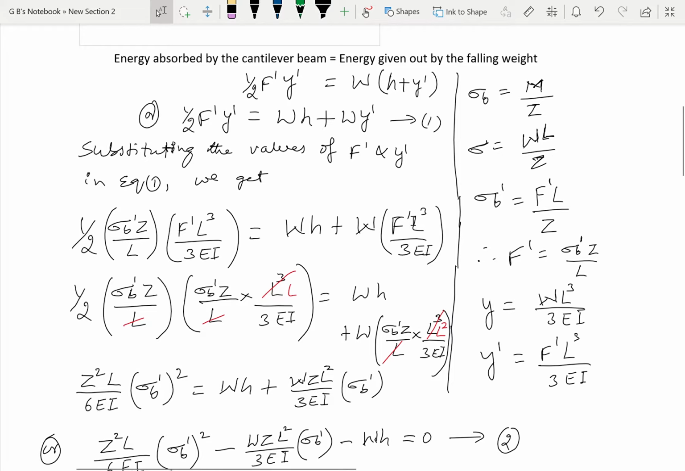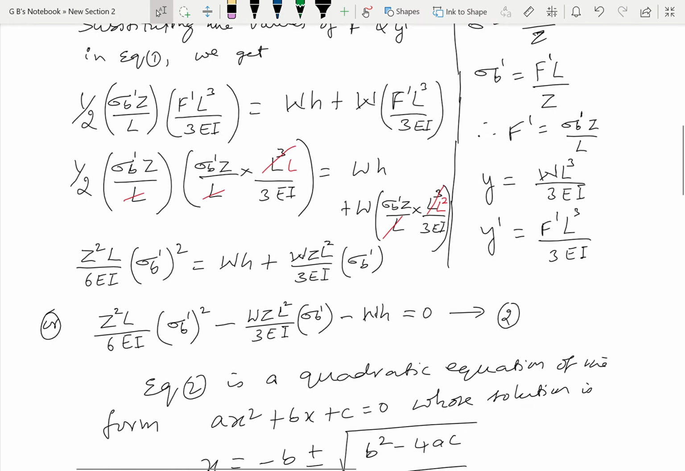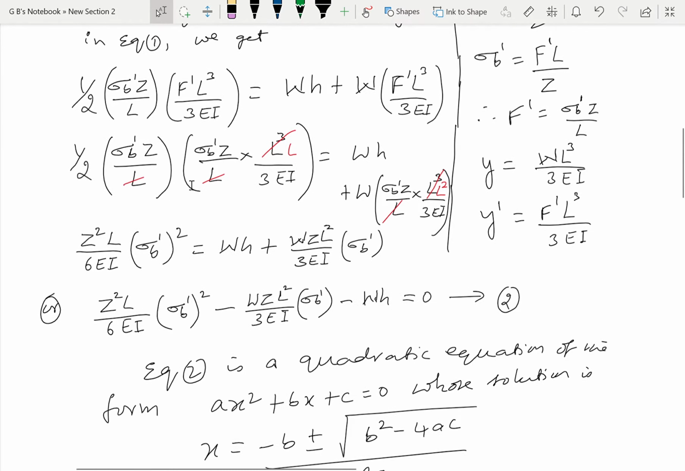Again for this F prime, we need to substitute this value sigma B prime Z divided by L. That's what we have done here. For this F prime, we have substituted this value, and here also for this F prime, we have substituted this value. Now here we have L cube, and here we have L and L, so we cancel that and remain with L here. Similarly here, L and L get cancelled, remaining with L square.